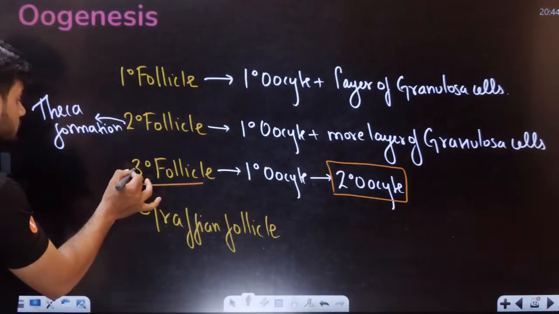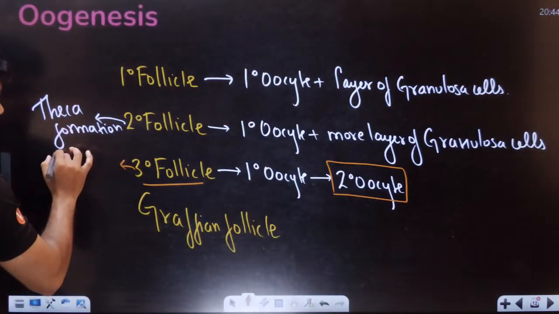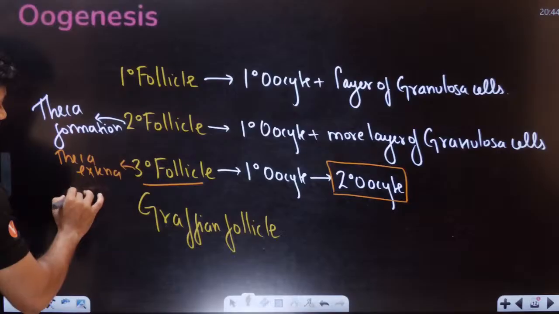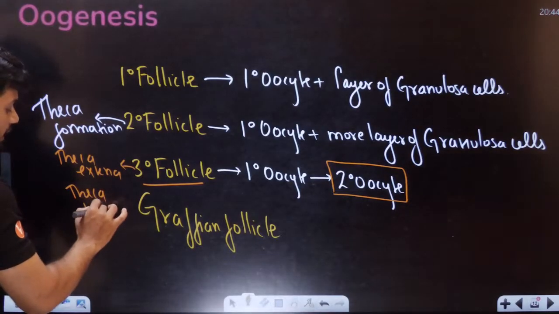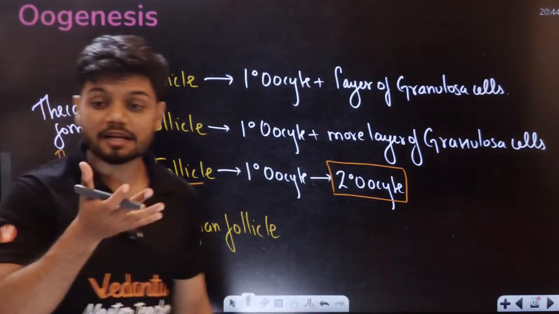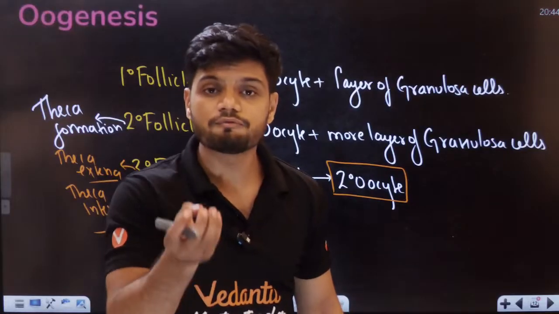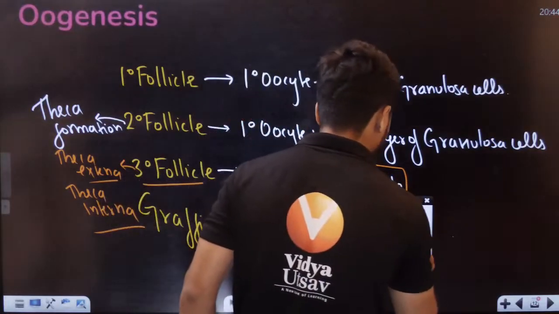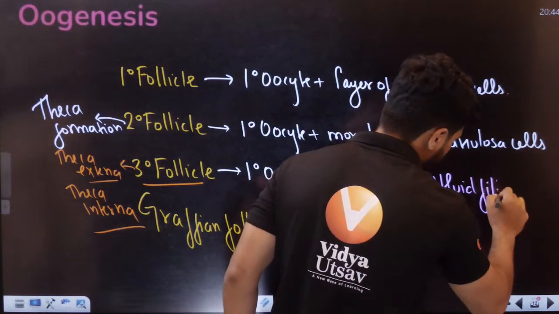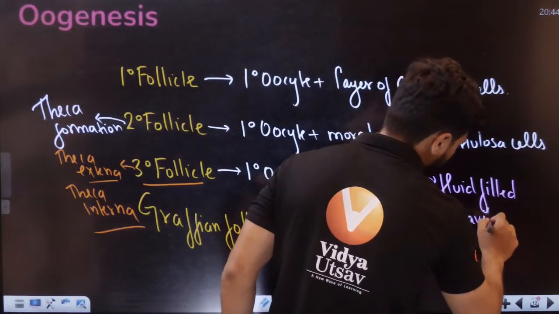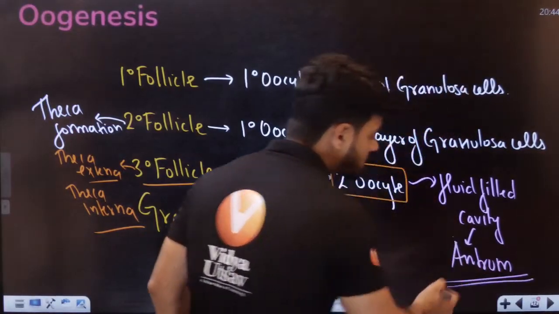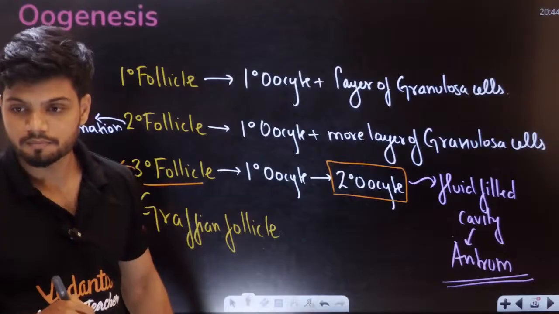Now students, the theca here becomes theca externa and theca interna. Basically, the theca is dividing. Now, again in the tertiary follicle, we have something called a fluid-filled cavity, called the antrum. So there is an antrum.